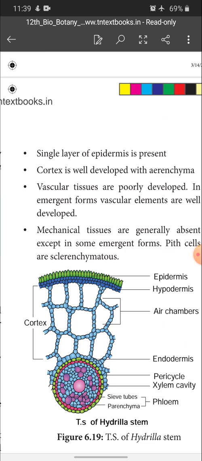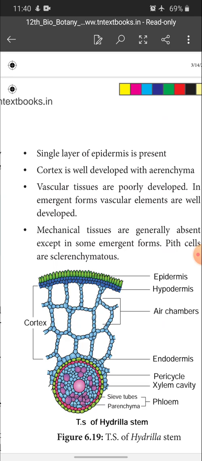So these are called aerenchyma. That is the parenchyma which possesses cavities filled with air, and this is called aerenchyma. Okay, and vascular tissues are poorly developed.